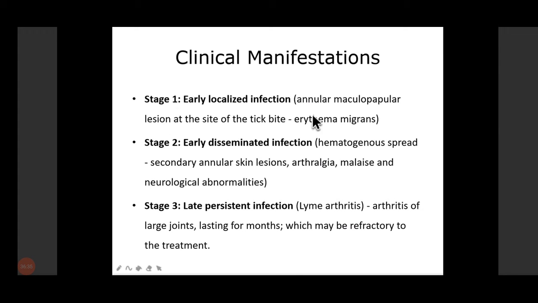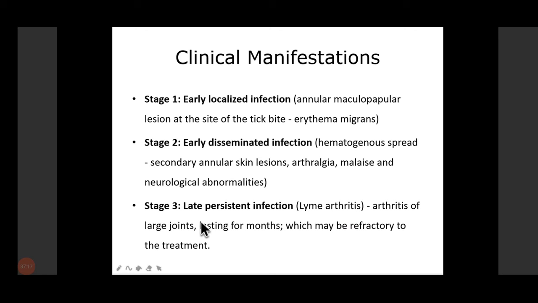This disease occurs in 3 stages. First is localized infection, where there is appearance of an annular maculopapular lesion at the site of the tick bite, known as erythema migrans. Then in stage 2, this will disseminate. After some weeks, the disseminated infection takes place through hematogenous spread, and the patient will present with secondary annular skin lesions, arthralgia, and malaise.